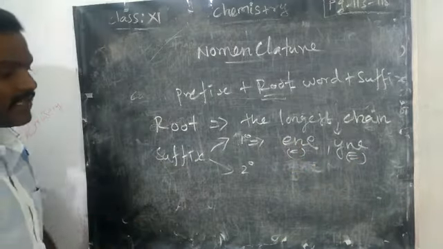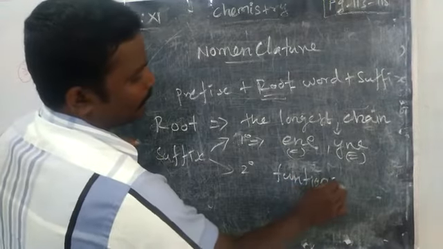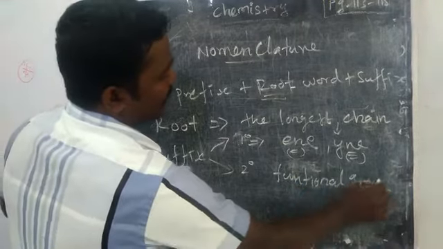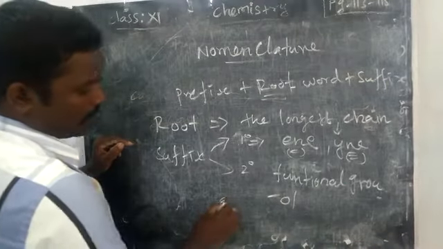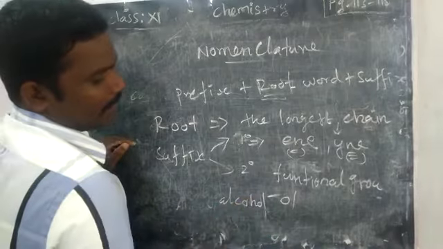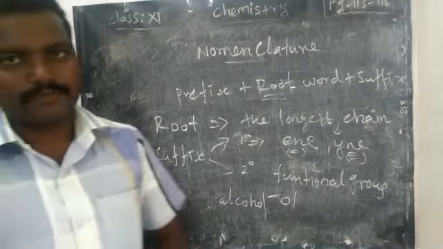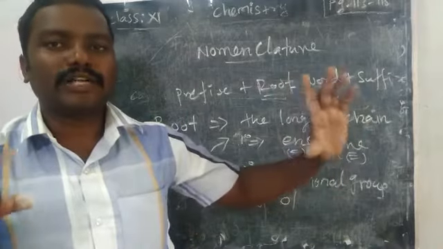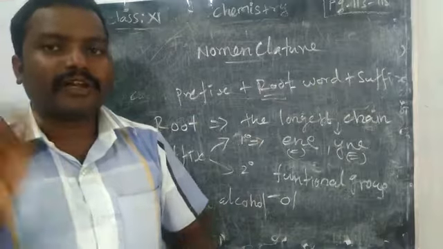Then what is the secondary suffix? That is nothing but the functional group name. For example, if alcohol is present, OL. Likewise, you must write the secondary suffix. Root word is the longest continuous chain, very important. But there is a condition not given in the book.